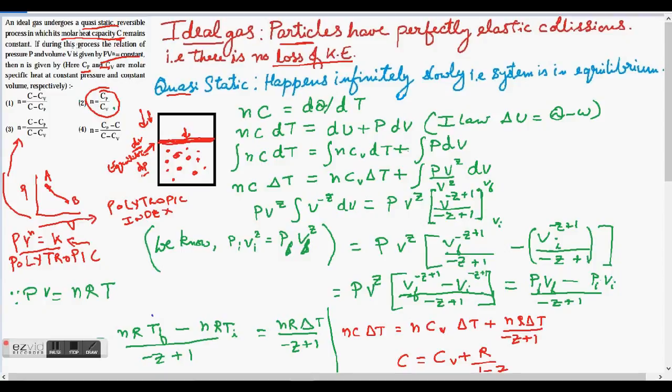An adiabatic process is one in which there is no heat loss to the surroundings. That kind of a process is known as adiabatic process. So now let's see how we can solve this question. We will begin by using the molar heat capacity.